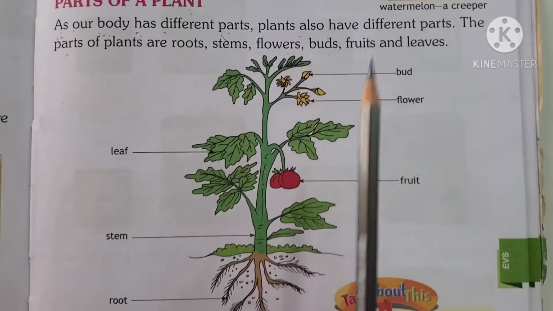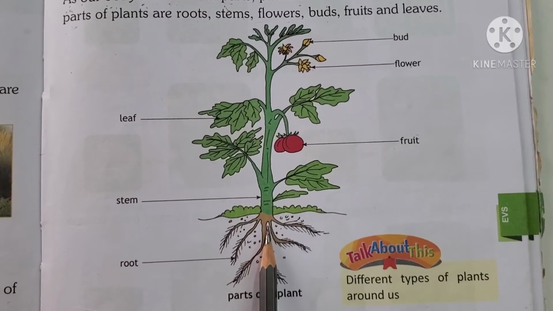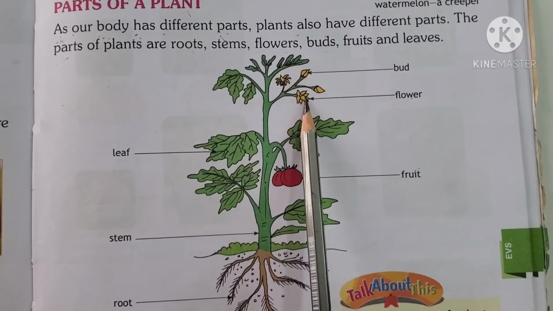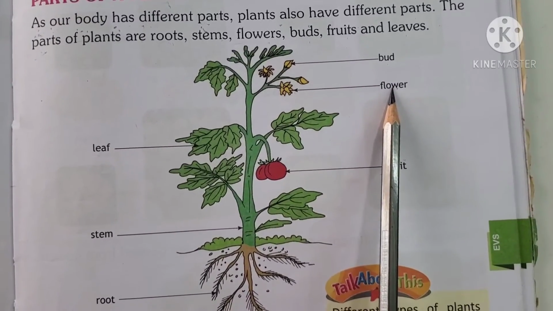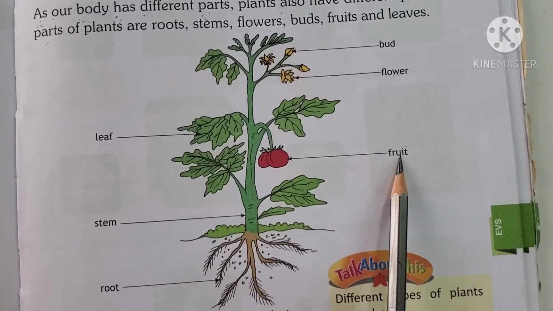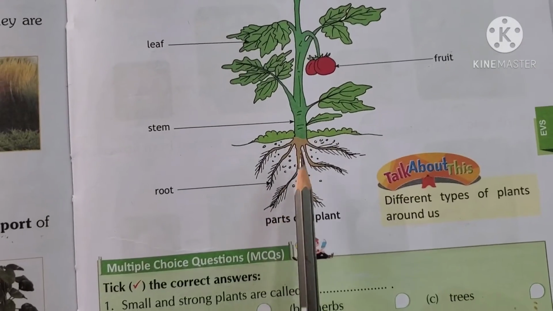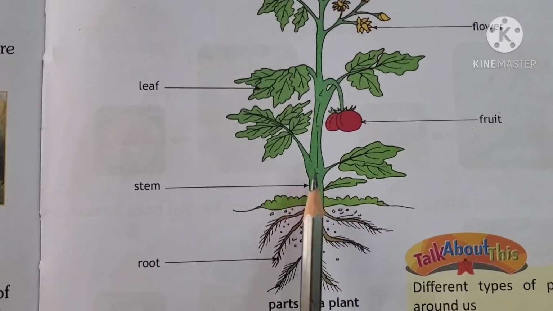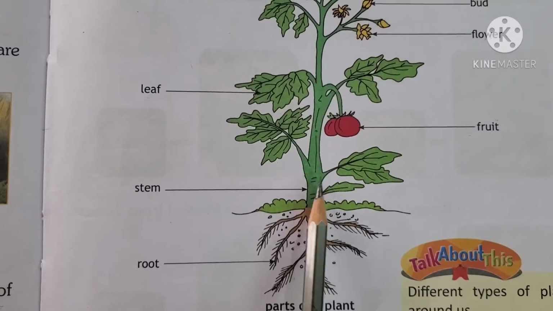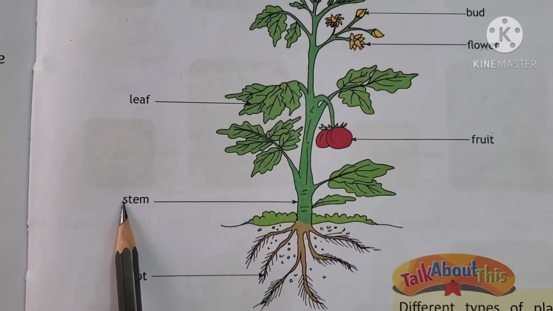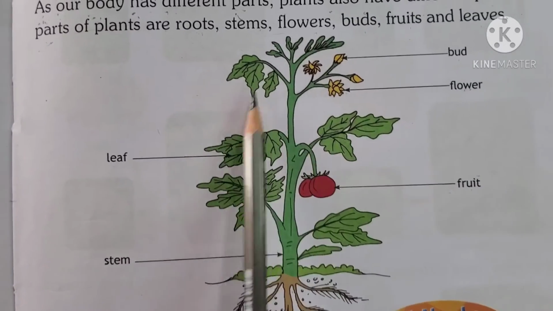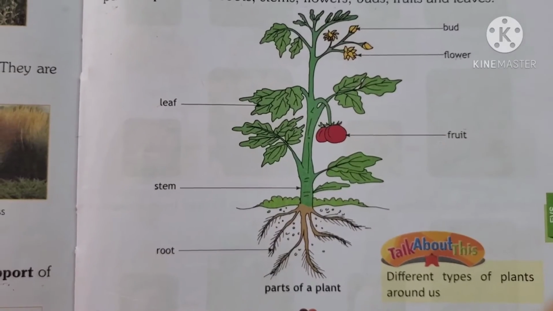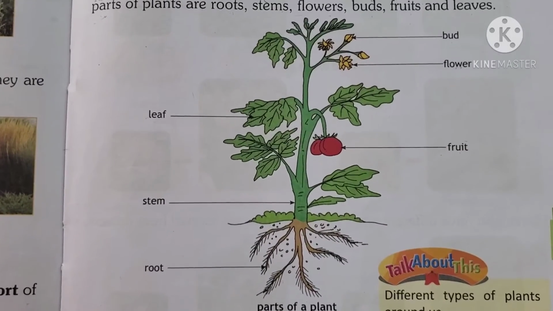Okay, now I'm going to show you in this picture. What are these? Buds. These are flowers. This is fruit. What are these under the ground? Roots. And this thick green part is stem. And these are leaves. So these are parts of the plants.